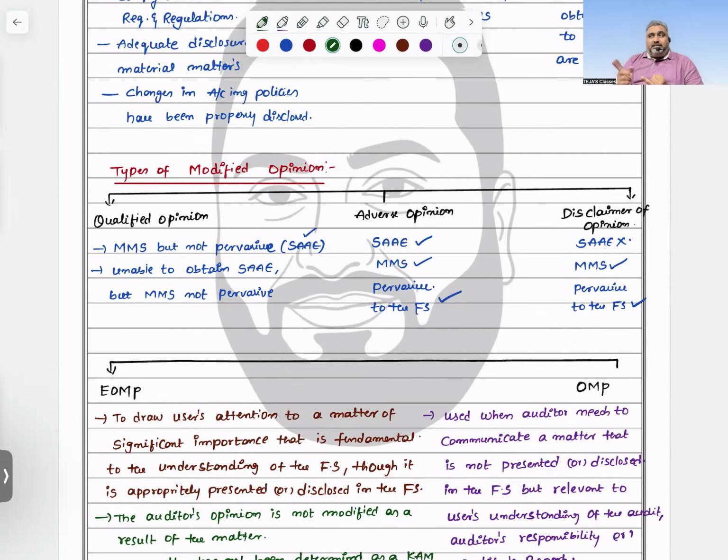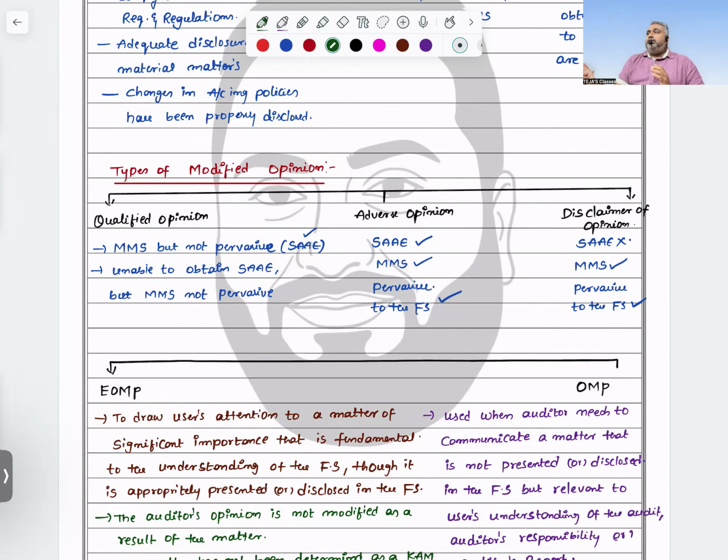Second, this is not a key audit matter. I need to give them clarity. This is not the reason, so I am giving you information. That is the reason I didn't modify it. On this basis, I didn't give a modified opinion. Second thing, this is not a key audit matter. I need to give clarification to the user. And it should not be a going concern matter. A going concern matter should be reported under SA 570, not under SA 706 itself. This is when the emphasis of matter paragraph is used.